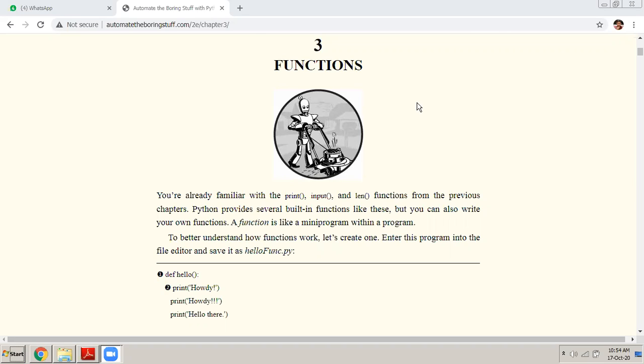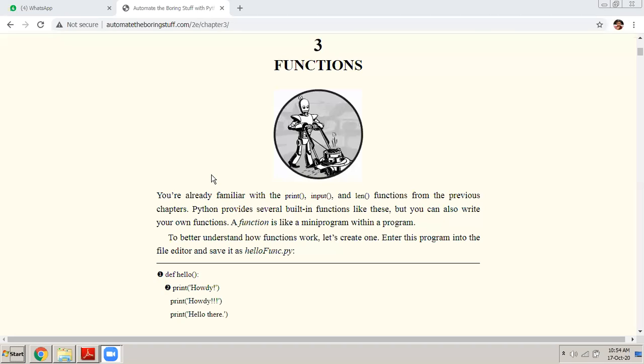In programming, you may come across a lot of situations where you need to execute a lot of statements repeatedly. Let us say I want to print something again and again, a set of print statements I need to execute again and again in my program. So instead of typing those print statements again and again in your program, you write these set of statements, print statements, in a separate function. And then whenever in your program you need to execute those set of statements, you just call that function name, and the body of the function will get executed. So this is by definition a function.